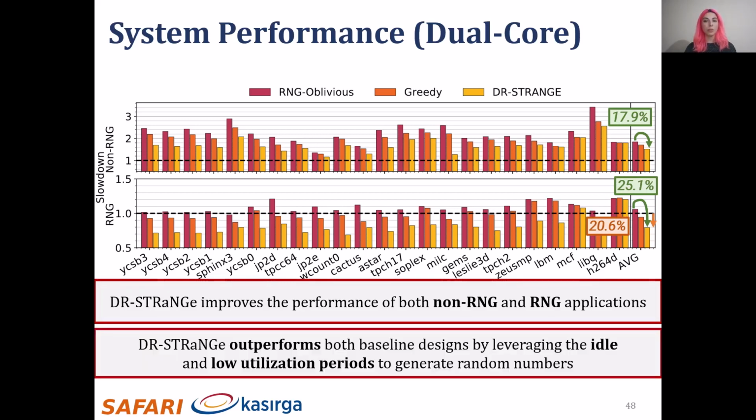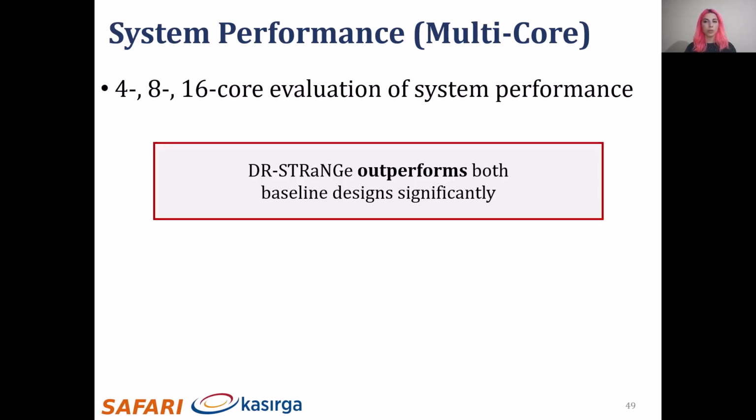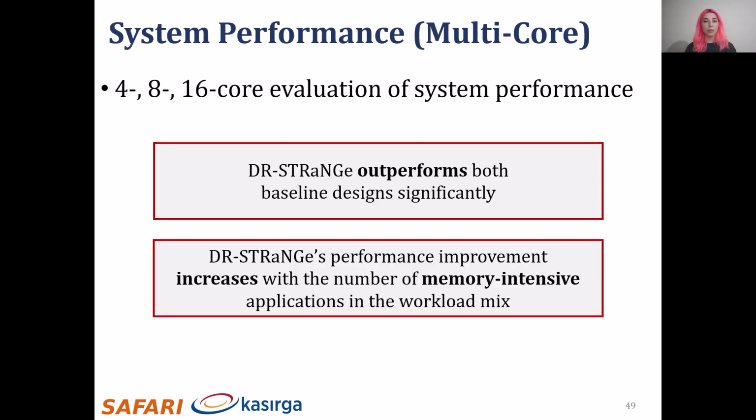It also outperforms both baseline designs by leveraging the idle and low utilization periods to generate random numbers. We evaluate DR-STRaNGe with 4, 8, and 16 cores and show similar results to the dual-core evaluation results. We conclude that DR-STRaNGe outperforms both RNG-oblivious and greedy idle designs significantly, and the performance improvement increases with the number of memory-intensive applications in the workload mix.